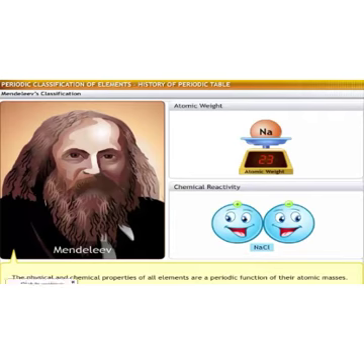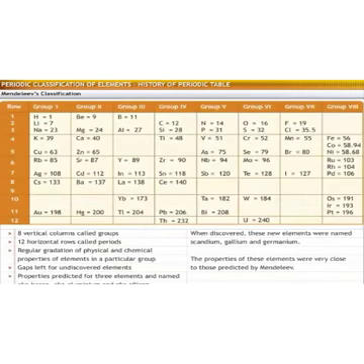Let us look at the features of Mendeleev's periodic table. The table had 8 vertical columns called groups and 12 horizontal rows called periods. In every group, a gradation of physical and chemical properties of elements was observed. The table provided gaps for undiscovered elements. The table helped to predict 3 elements. These elements were named Eka boron, Eka aluminium and Eka silicon. When these elements were discovered, they were named scandium, gallium and germanium.